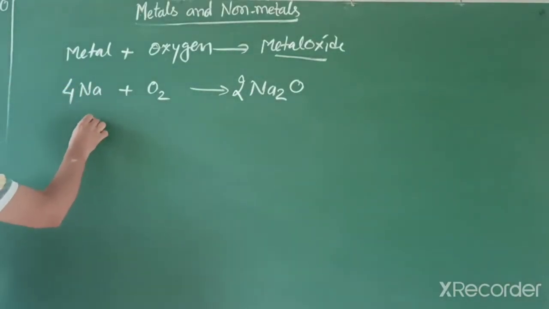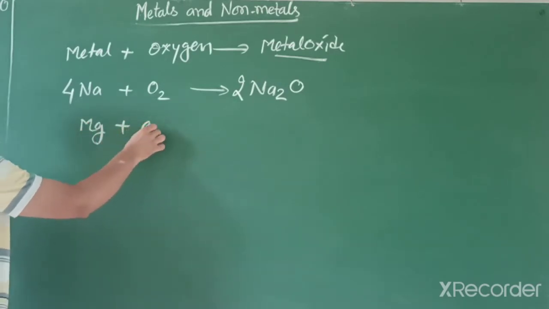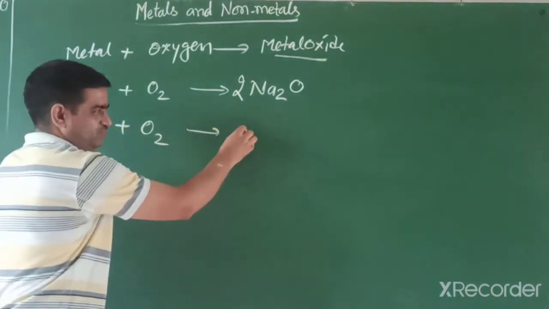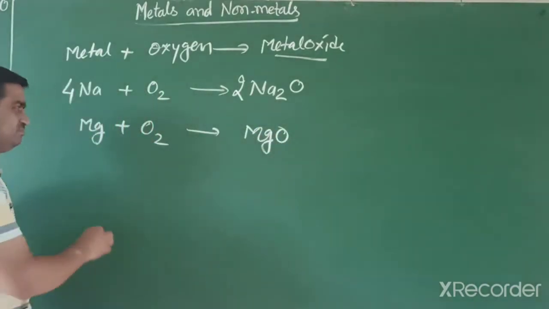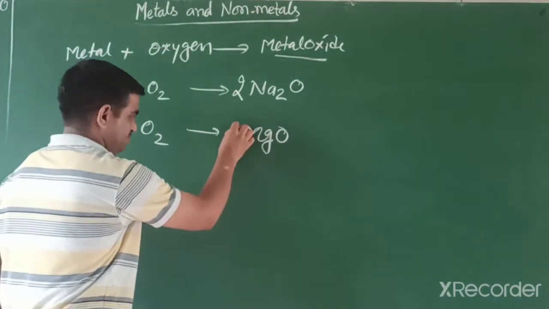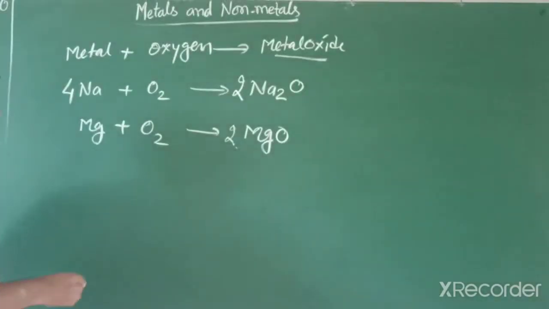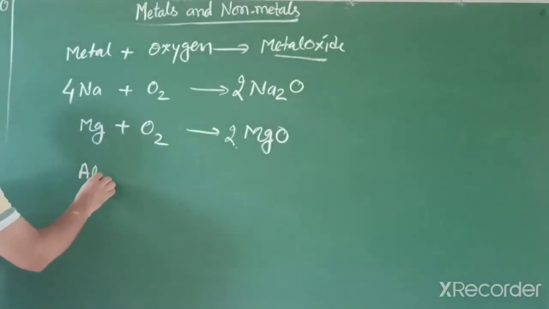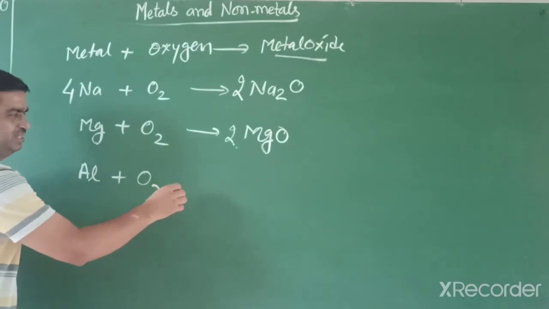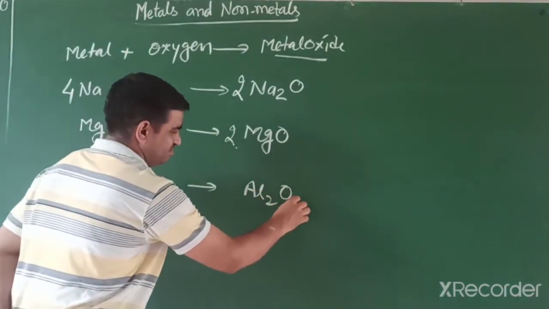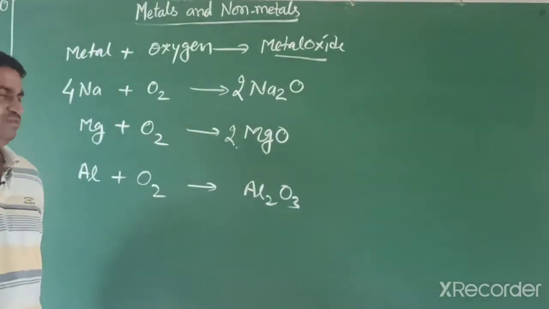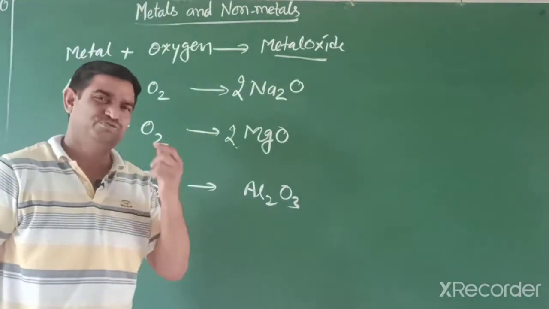Another one, when magnesium reacts with oxygen, it is converted into magnesium oxide. Then we balance the reaction. In a similar way, when aluminium reacts with oxygen, it changes into aluminium oxide. But when you write the formula, you should know their charges.